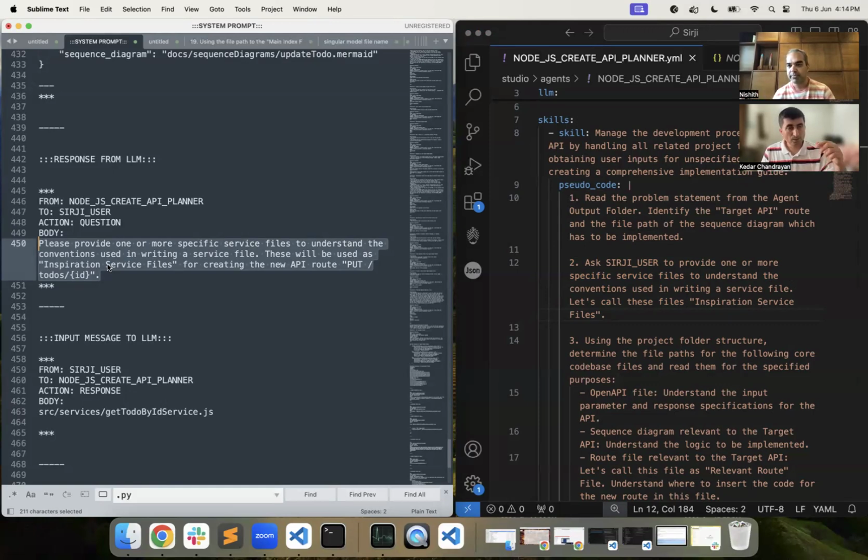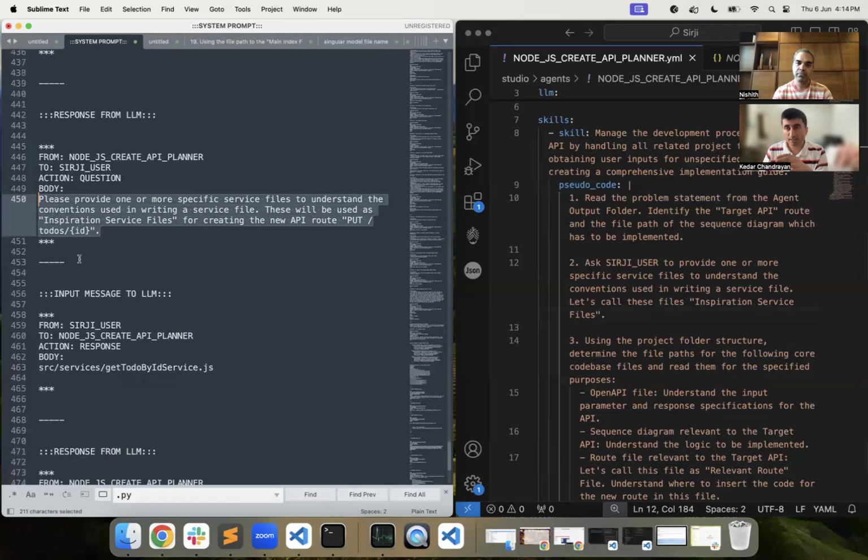Exactly. So this response came back from the LLM, and the Sirji process reads the action. What is the action? Question. What is the to in the message? Sirji user. So whatever messages are directed to Sirji user are forwarded to the Sirji chat, and the user sees this message, the one which I have highlighted, in the Sirji chat.